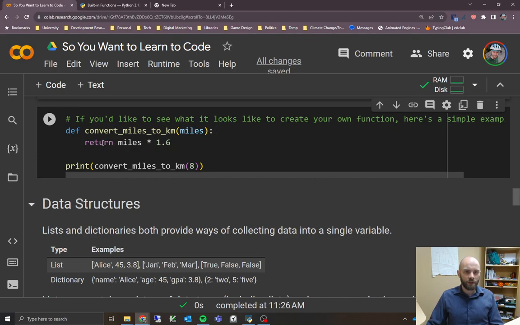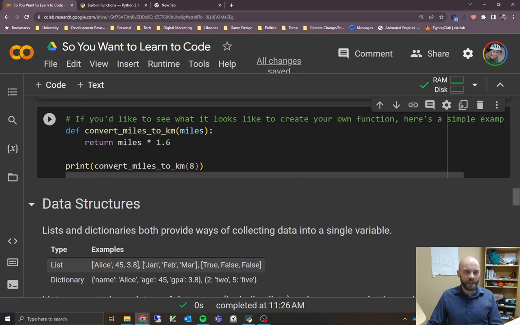And then what we're doing here, we'll ignore the return part for now, but we're just doing some math on it, right? So it's some simple math to convert miles to kilometers. So miles times 1.6. It's going to do that math there. And then returning is just taking whatever you give it, and then the function sort of disappears and replaces itself with that value. So we're going to get back probably a floating point number. Whenever you call the function, it's going to be replaced with that number.